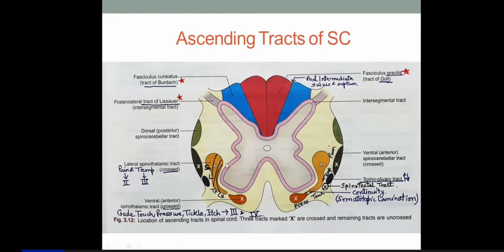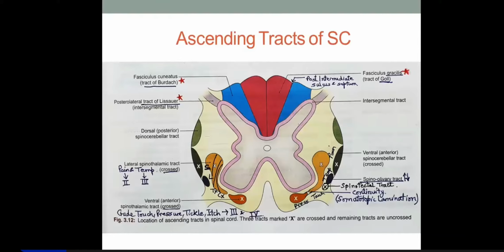Then you have the other sensations, that is the conscious proprioceptive sensations, which are touch, deep pressure, vibration, two point discrimination, tactile localization, and stereognosis.